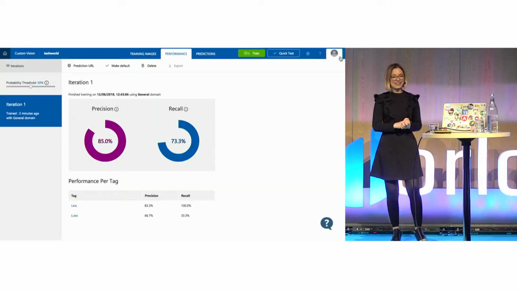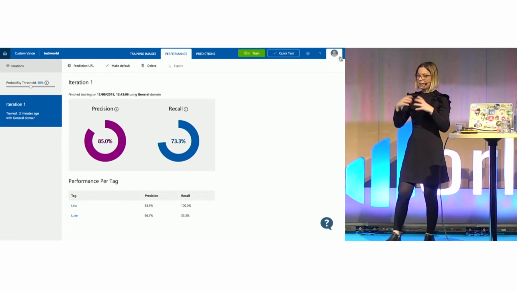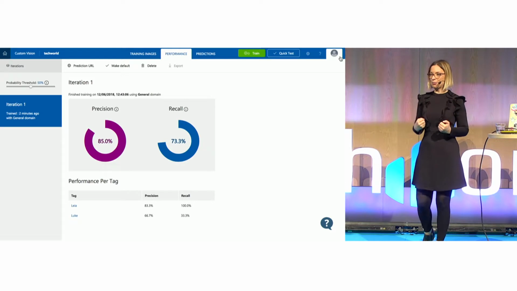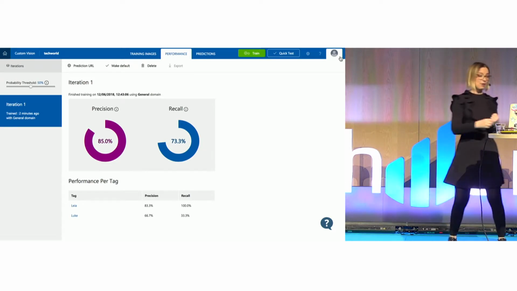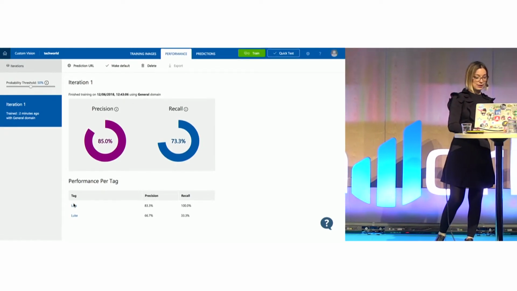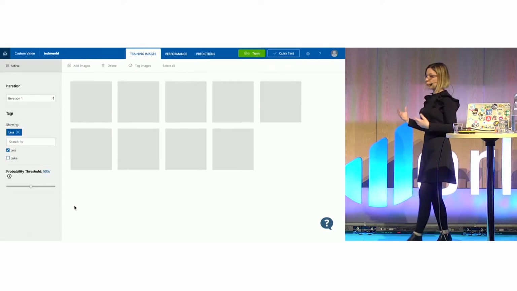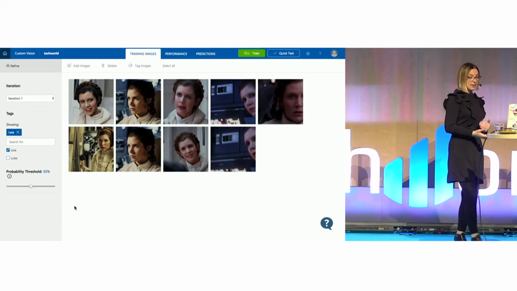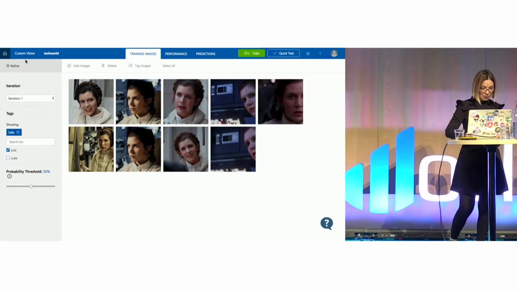This is where adding more data, training and tagging correctly, and having correct data comes into place. One of the things that I've noticed is that because we are looking at pictures from the 80s, the quality of the pictures is not great, so the data is not going to look fantastic.